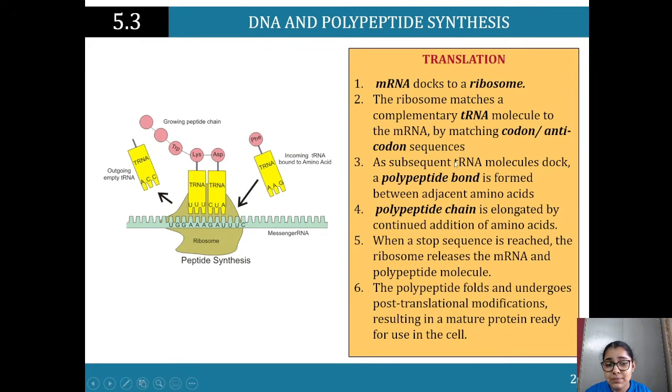As subsequent tRNA molecules dock, a polypeptide bond is formed. This is a polypeptide bond. The polypeptide bond is formed between adjacent amino acids. The polypeptide chain is elongated by continued addition of those amino acids. And when a stop sequence is reached, there is a stop sequence.